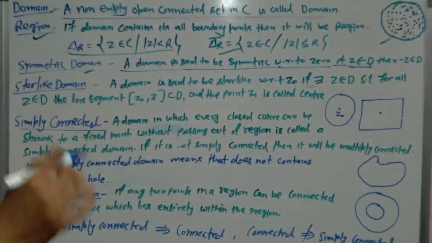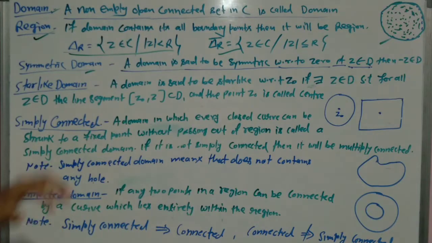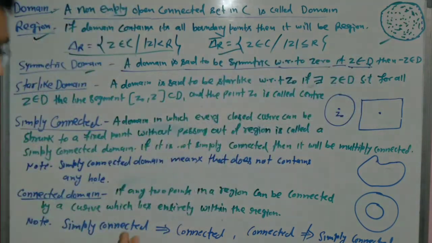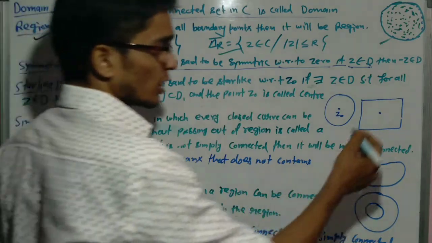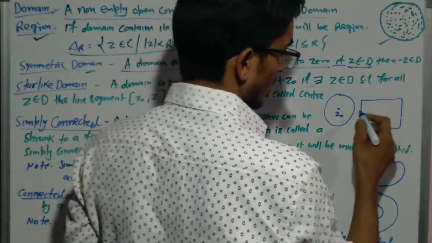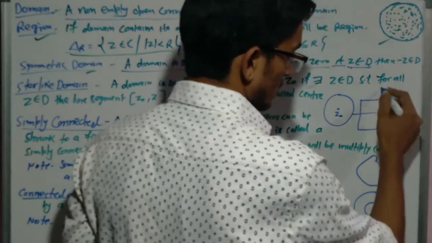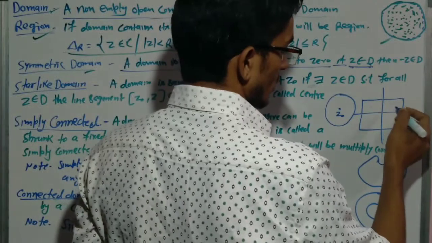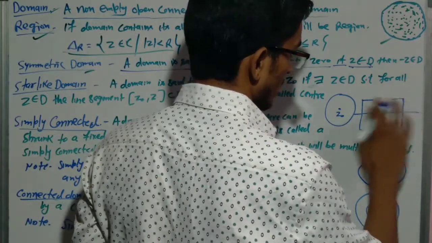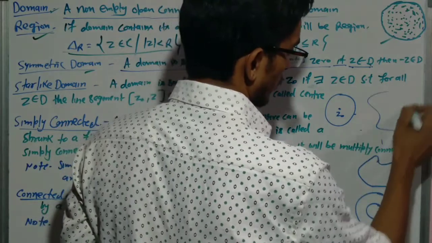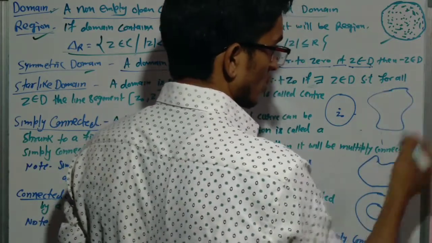Are you understanding what I say? I am saying that if we take any domain D, suppose this is the domain D in the complex plane. Suppose this is the complex plane, and this is the domain D.